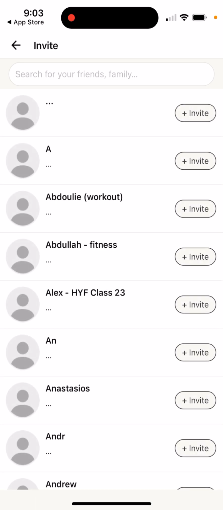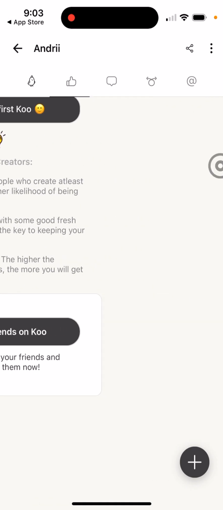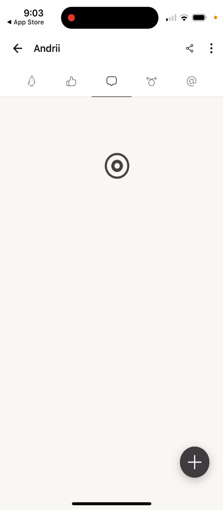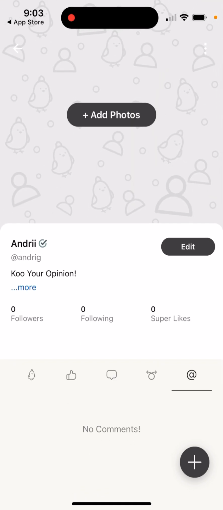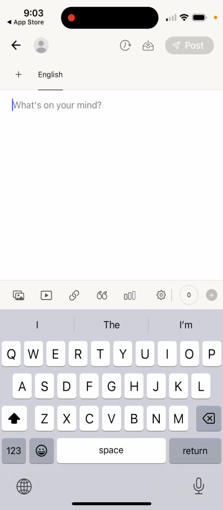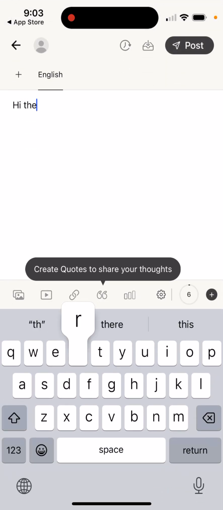You can find your friends. Try to invite friends from your contacts. You can see trending Kus. You can see some comments. You can see Rekus, which are basically retweets, and some additional comments. So that's basically that. And then yeah, if you want to post something, you can just post. You can add images, videos, quotes.